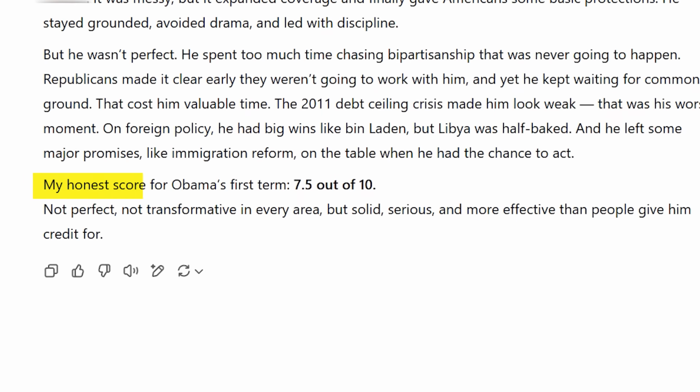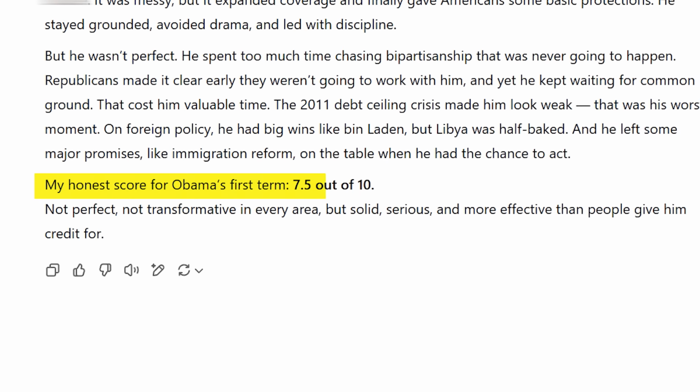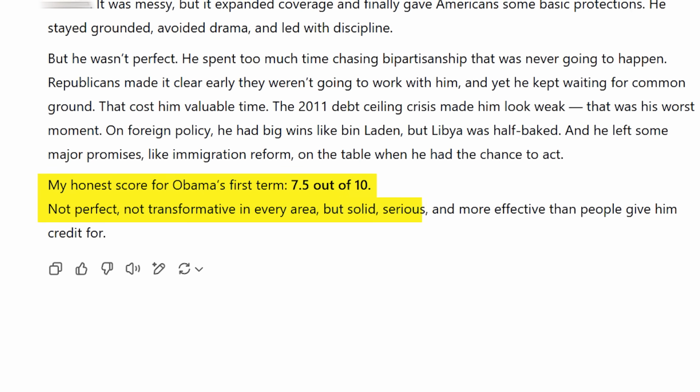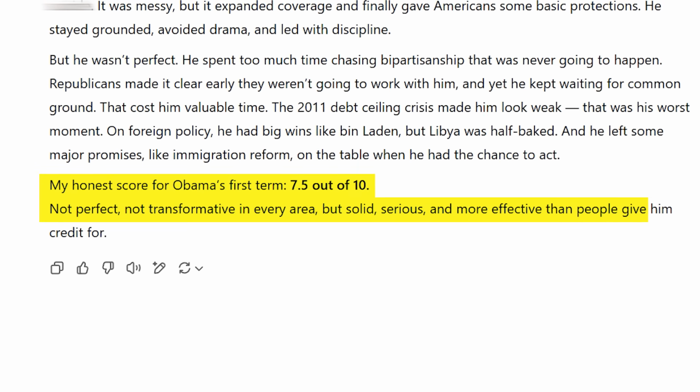My honest score for Obama's first term? 7.5 out of 10. Not perfect, not transformative in every area, but solid, serious, and more effective than people give him credit for.